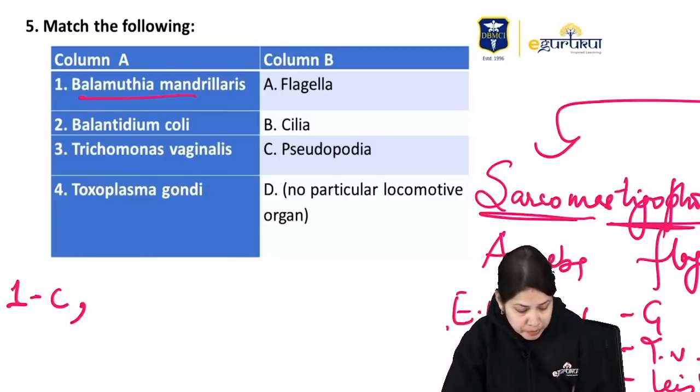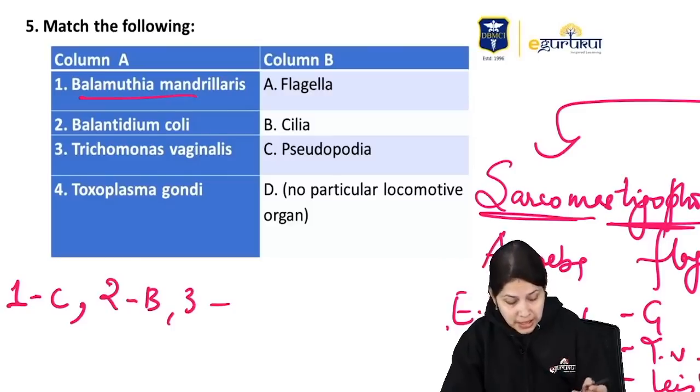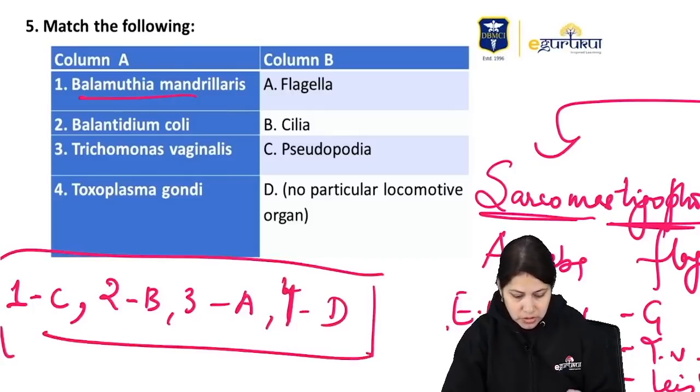So 2 is B. Then 3, Trichomonas vaginalis, we just discussed that it is a flagellate, so the organelle for locomotion is flagella. So 3 is A, and Toxoplasma gondii has no particular organelle, so 4 is D.